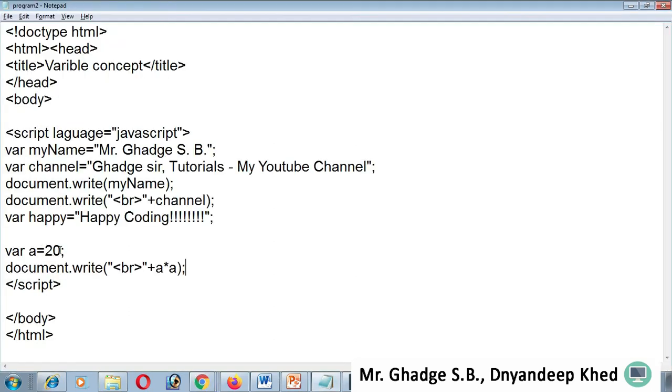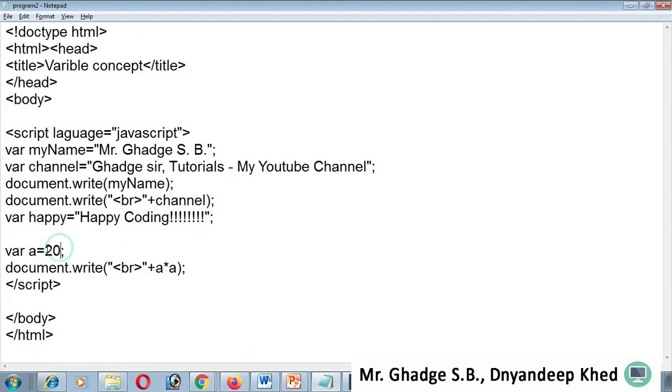This is without double quotes, so that's why it's called a number type. If I place any characters or statement inside double quotes, it is treated as a string type.